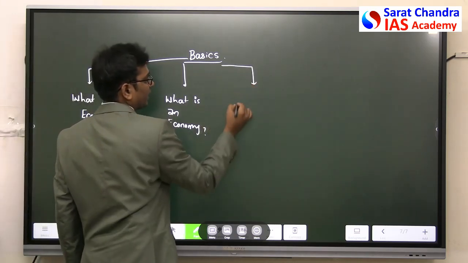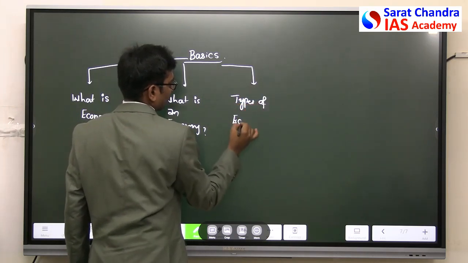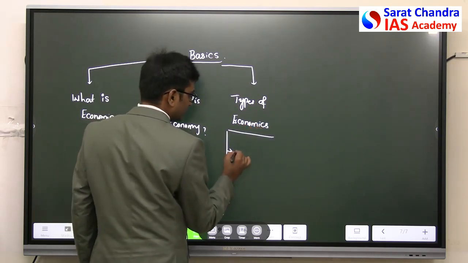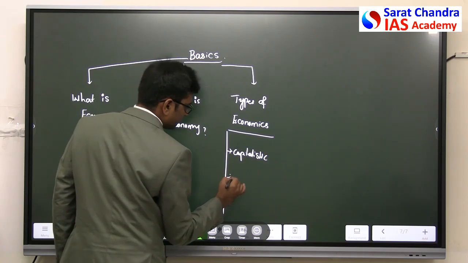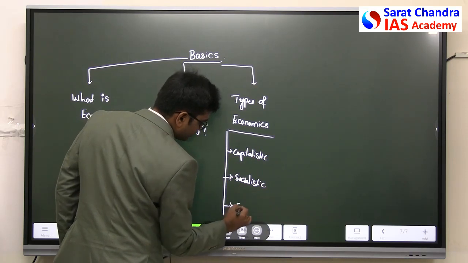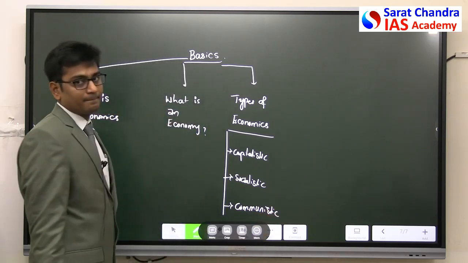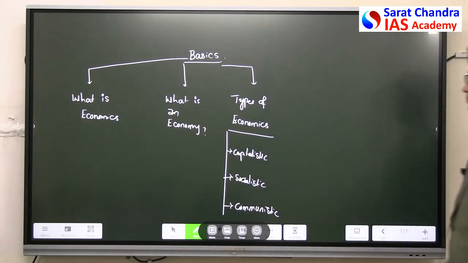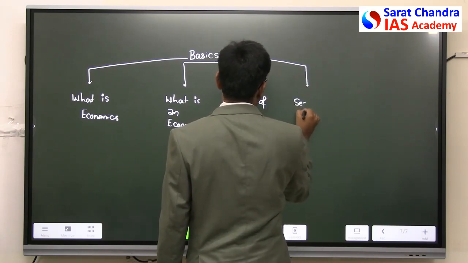Next one, types of economics, such as capitalistic, socialistic, and communistic. Capitalistic, socialistic, communistic. And then we'll study about sectors of economy.